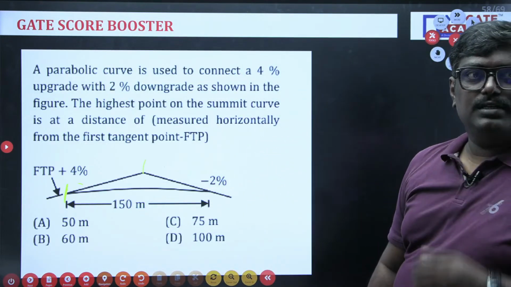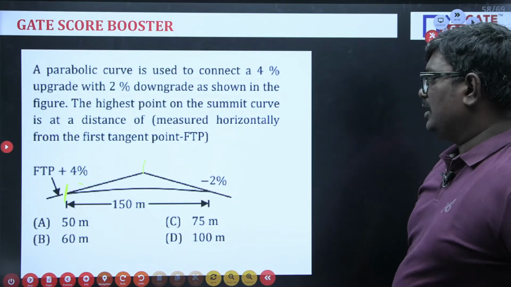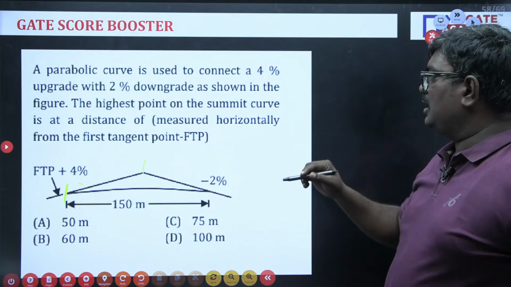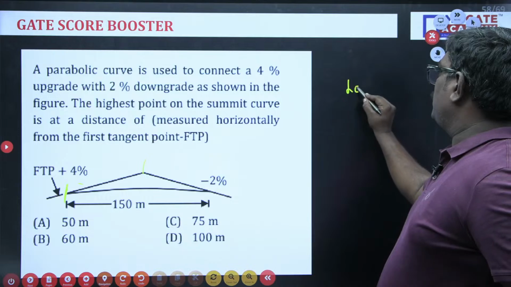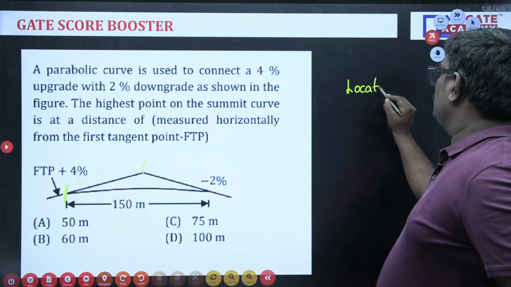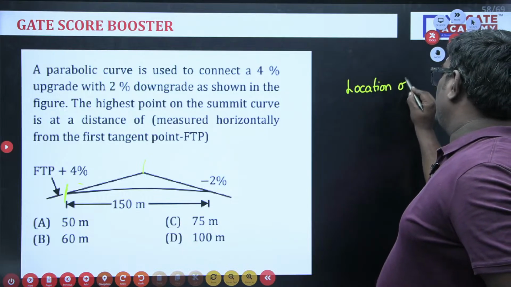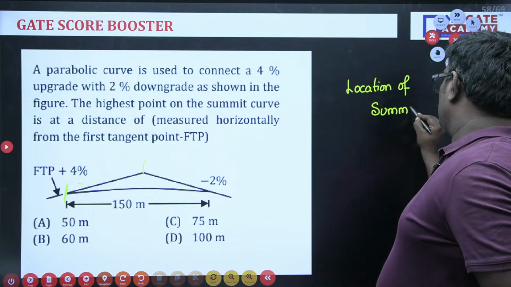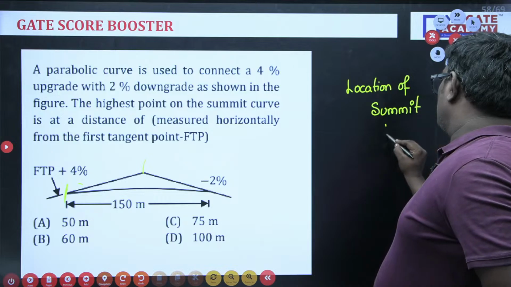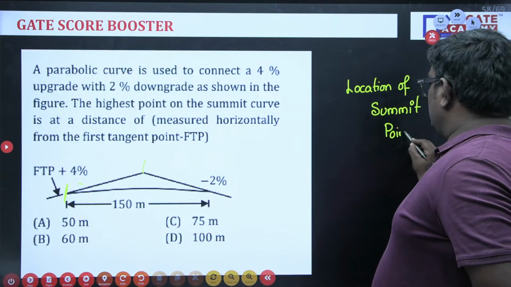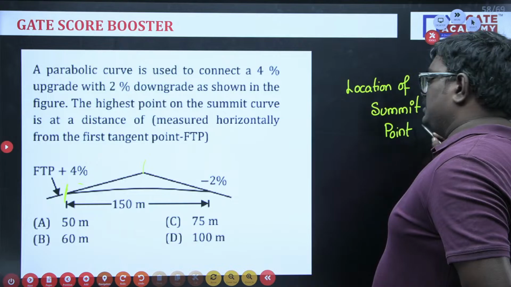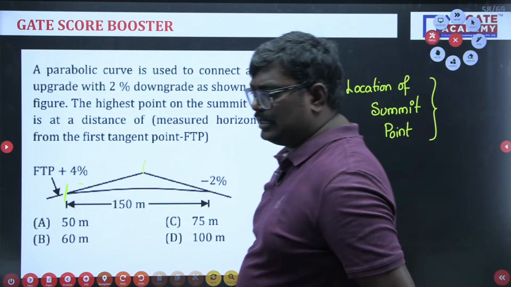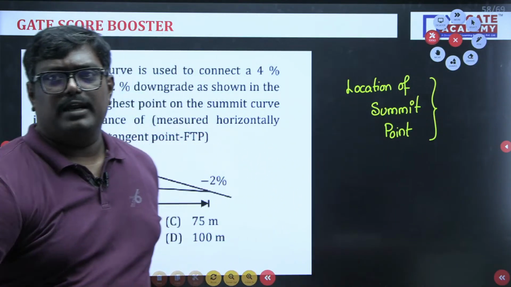Now see students, if they ask you the formula to calculate the location of the summit point, how do you calculate, sir? Can anyone tell me? Very good, Swetanshu.